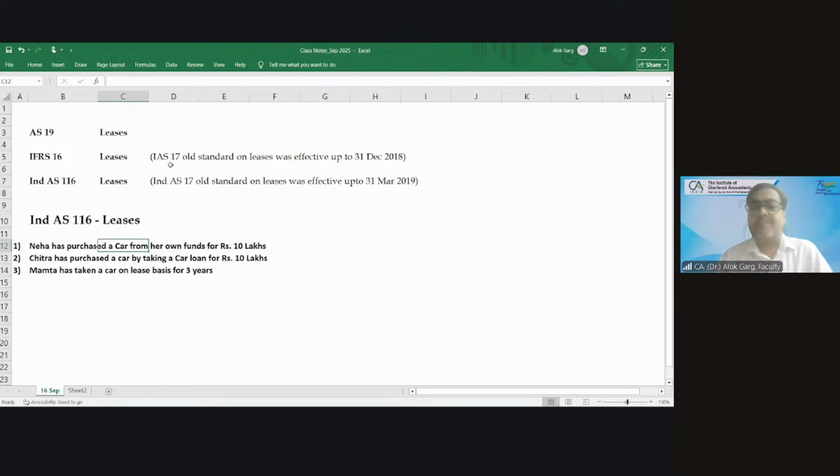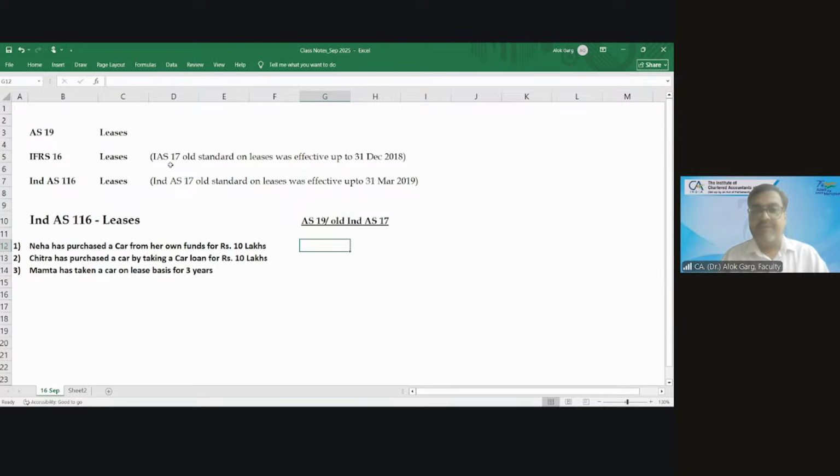For example, Neha has purchased a car from her own funds for rupees 10 lakh. So tell me, what was the treatment under AS 19 or old IND AS 17, which is the same as IAS 17?